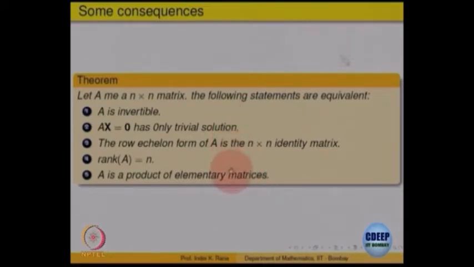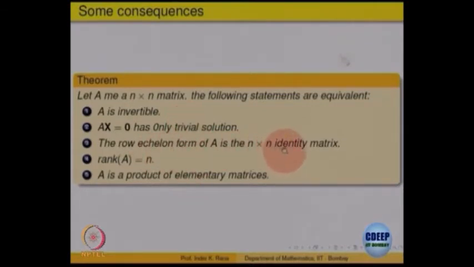So all these are equivalent ways of saying that the matrix is invertible. You can also look at it this way: if you multiply both sides of Ax equals 0 by A inverse, you get A inverse A x equals 0, that means x equals 0, so the only solution possible is x equals 0.